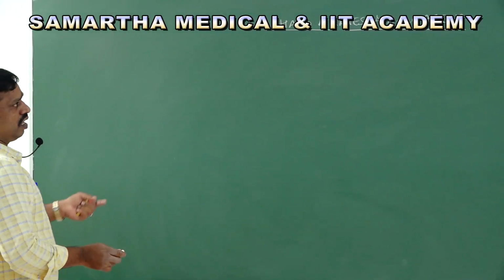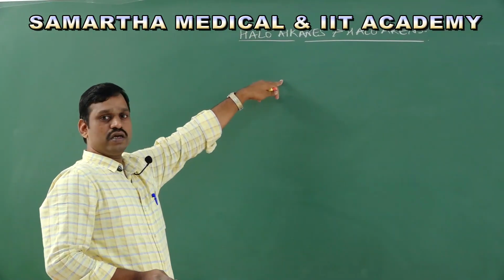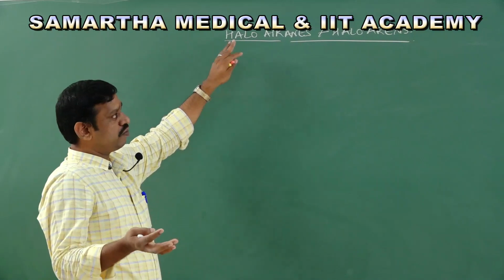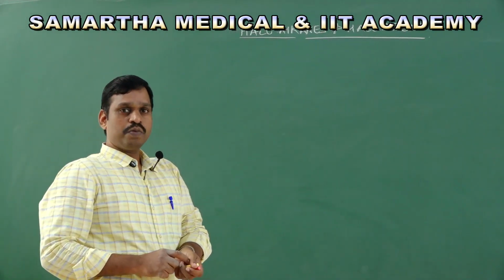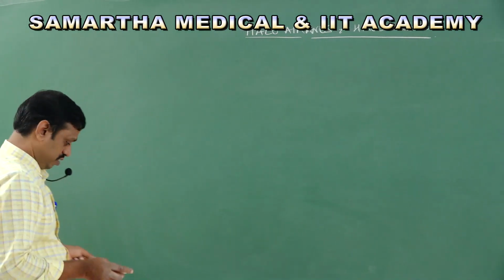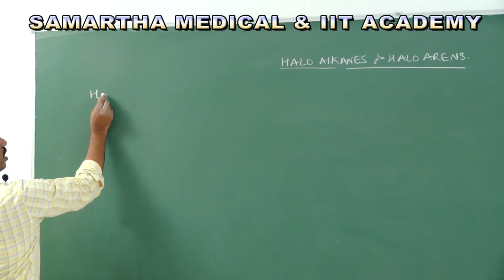Students, let's see first the definition of what is haloalkane, then haloarene. Next we have preparation, properties, as well as some important halo compounds. Let's see one by one. First one is haloalkane. What is haloalkane and examples?